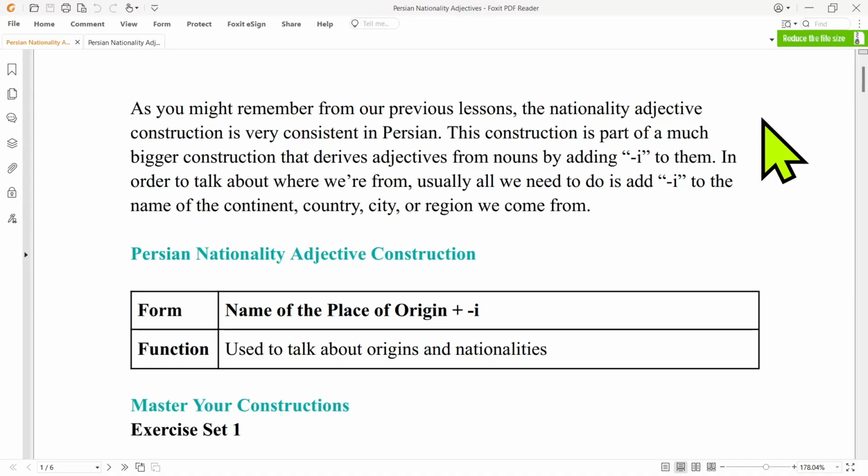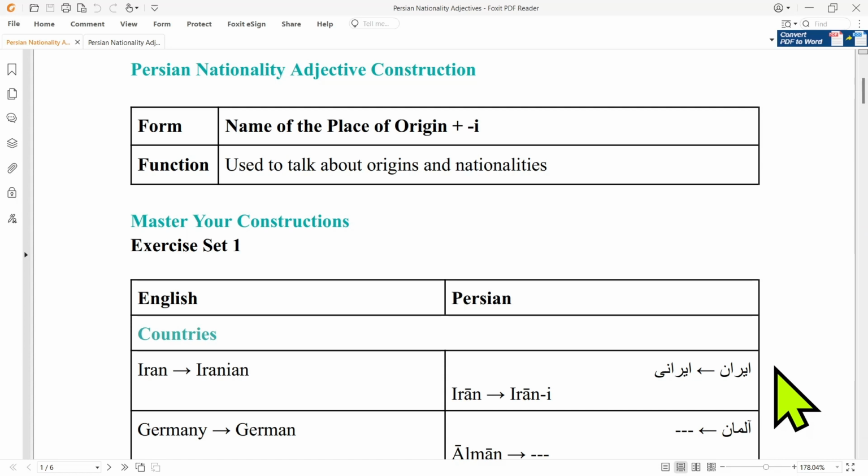As you might remember from our previous lessons, the nationality adjective construction is very consistent in Persian. This construction is part of a much bigger construction that derives adjectives from nouns by adding e to them. So in order to talk about where we're from, usually all we need to do is add e to the name of the continent, country, city, or region we come from. So for the nationality adjective Iranian, we add e to the name of the country Iran and we get Irani.